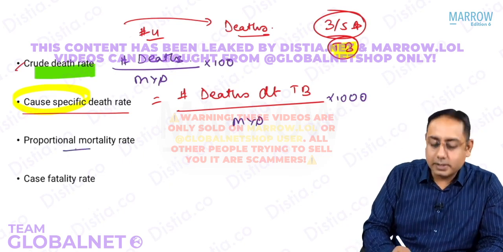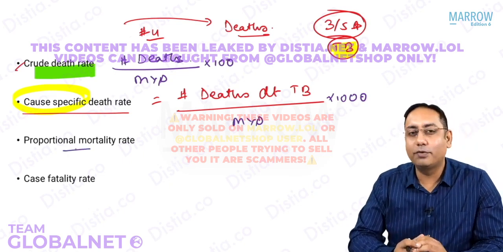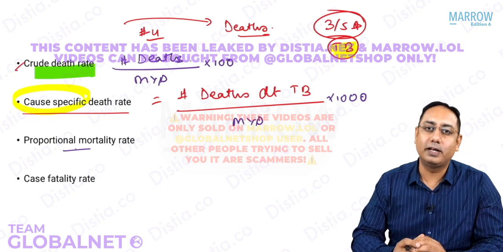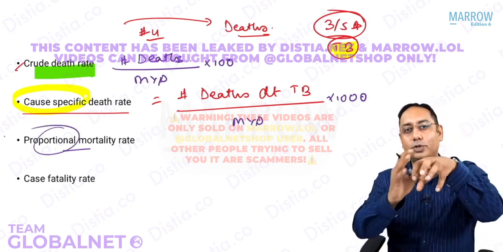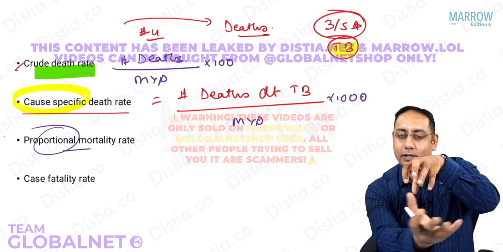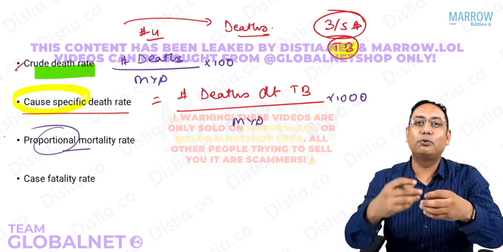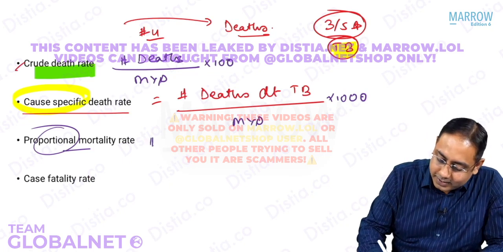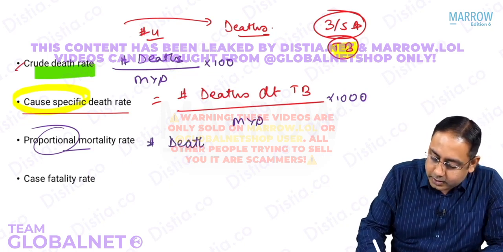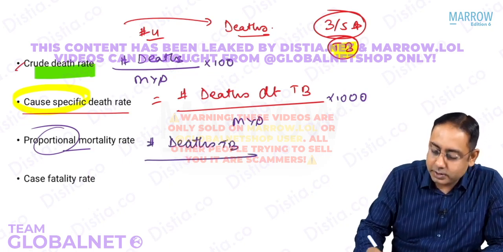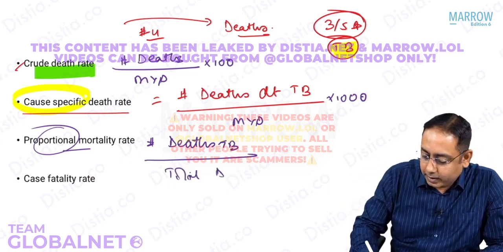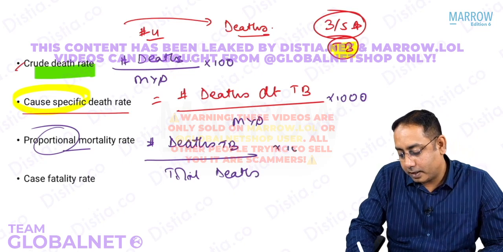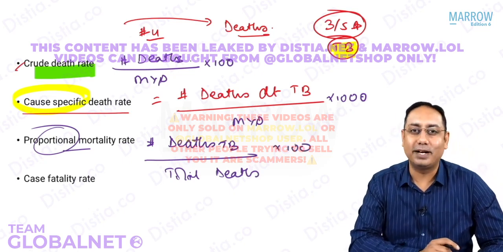Well, now comes your answers. These are relatively easy. What is the formula for proportional mortality rate? Proportional. You remember what is rate, ratio, proportion? Proportion. So deaths due to a particular cause divided by the total deaths. And a proportional mortality rate is deaths due to tuberculosis or any specific disease divided by the total deaths multiplied by 100. That is what is a proportional mortality rate.